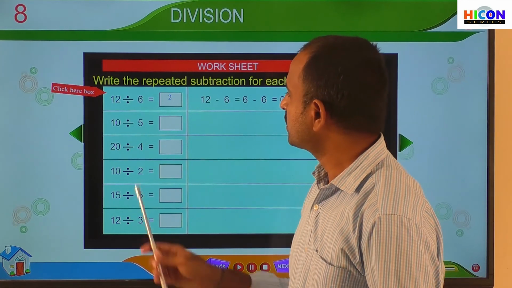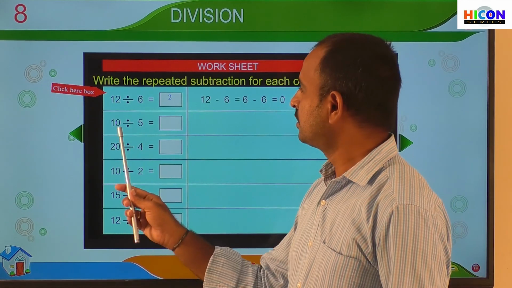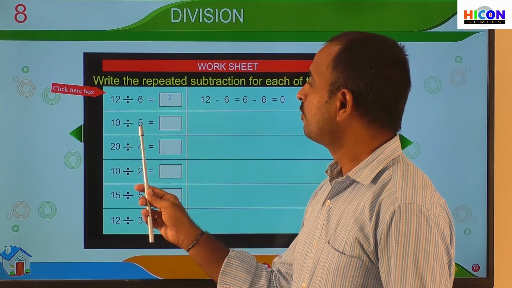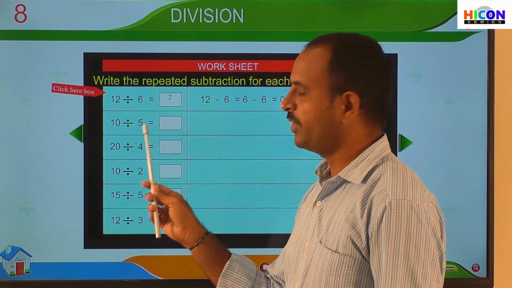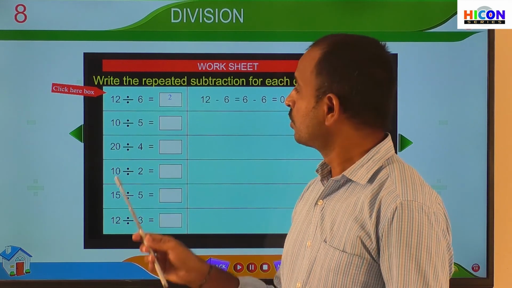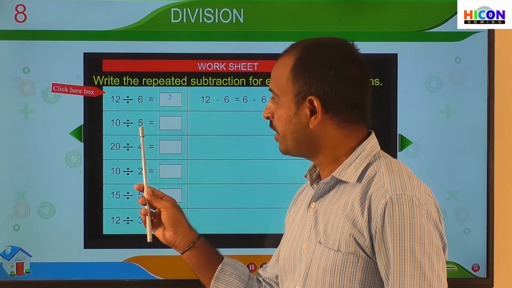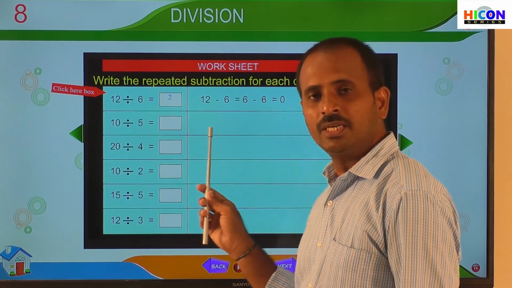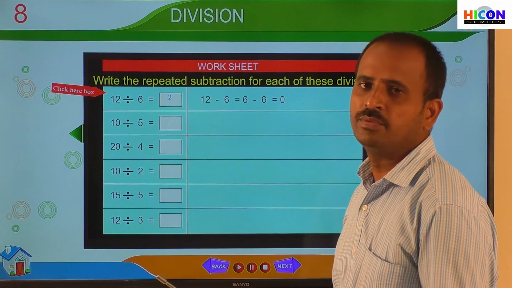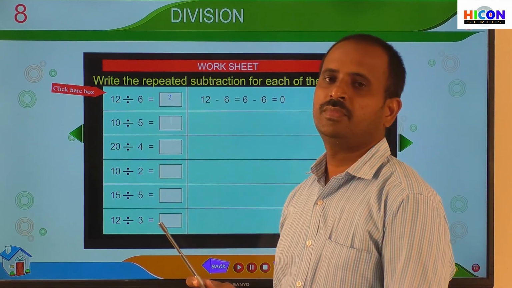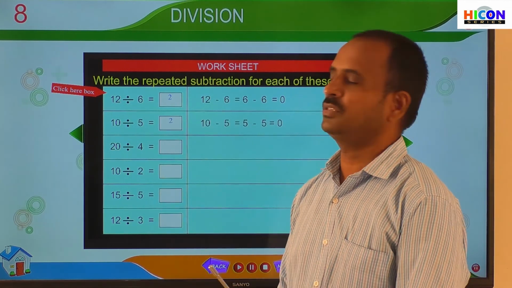So children, look at the second division, that is 10 divided by 5. We have to divide the number 10 by 5. That is, we have to subtract the number 5 from 10 repeatedly until we get 0. Then count the number of times we have subtracted 5, and that will be the answer.